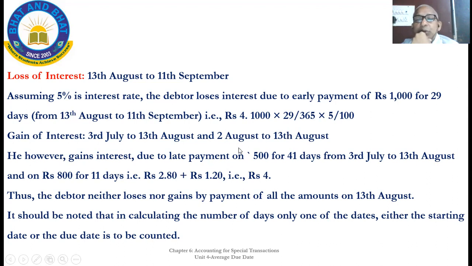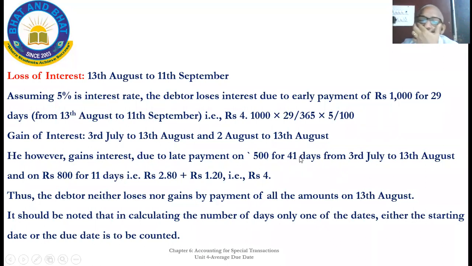After the average due date payment. See, here the due date is 3rd July, but payment will be done on 13th August, the average due date. Here the due date is 2nd August, the second bill, whereas payment will be done on 13th August, the average due date. Hence, gain of interest. Here, payment is before the due date of the bill, hence loss of interest. Here, gain of interest, right?